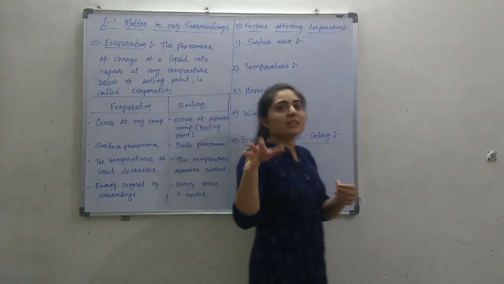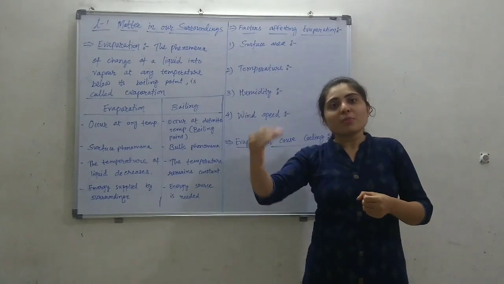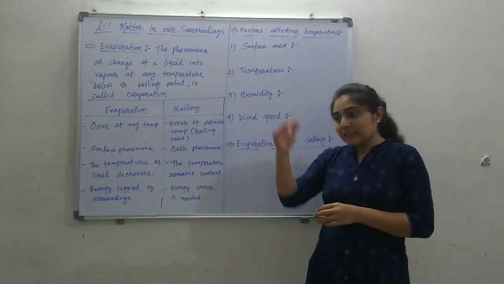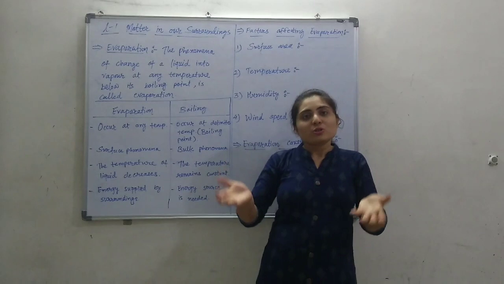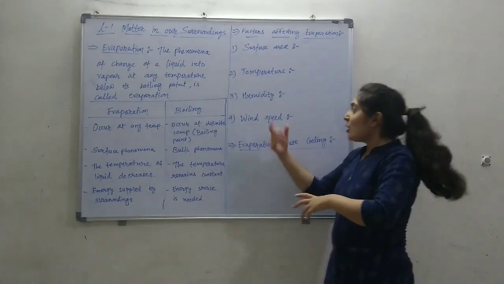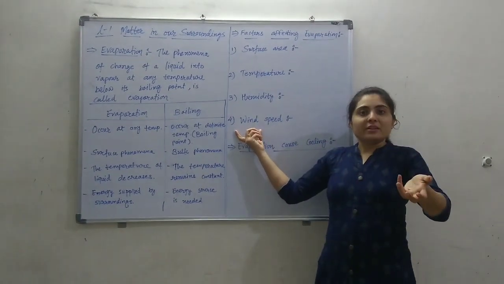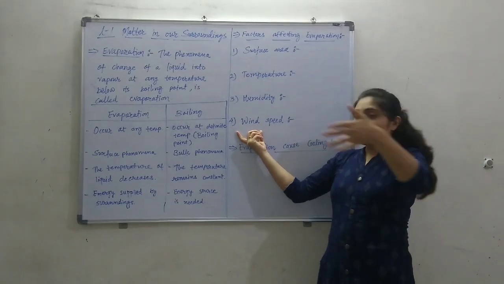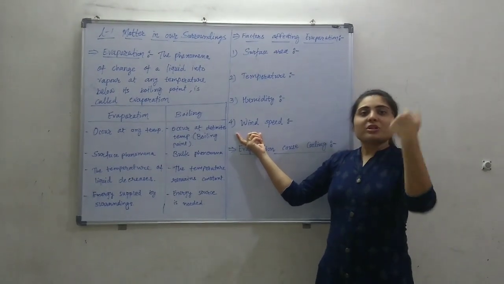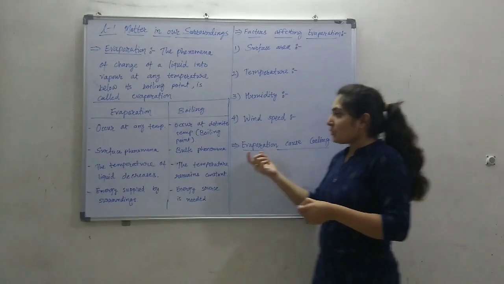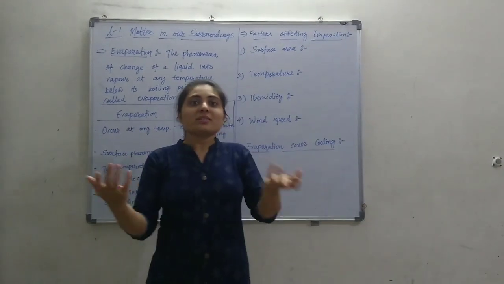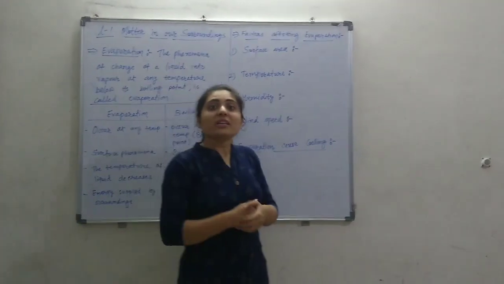So the amount of water vapor is decreasing in the atmosphere, so the evaporation process increases. So if the wind speed is increasing, the evaporation process increases. That's why on a windy day, the clothes dry very fast.